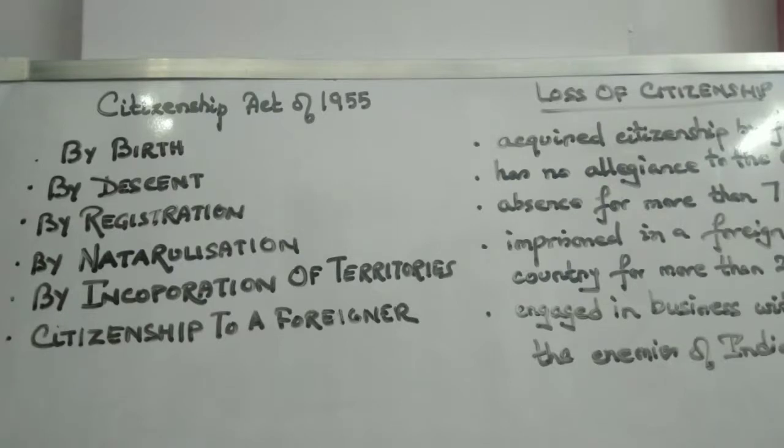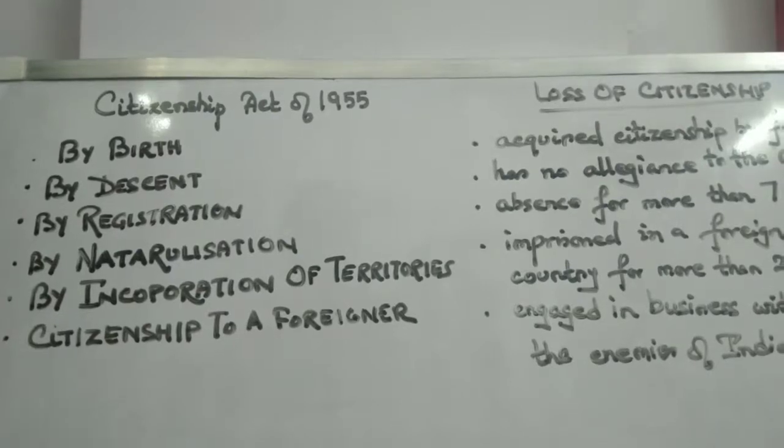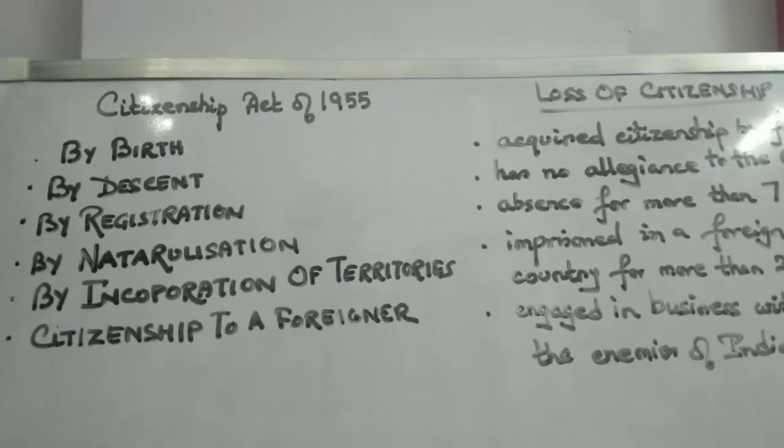So we have come to know the methods of acquiring citizenship, which can be by birth, by descent, by registration, by naturalization, and also by the incorporation of territories. And the Act of 1955 also tells us about certain conditions foreigners must fulfill before applying for citizenship in India. Now, what are the methods of loss of citizenship according to the Constitution?